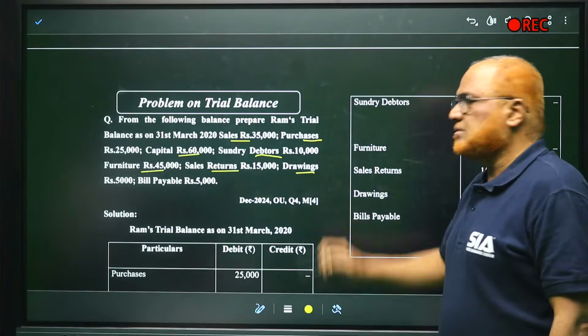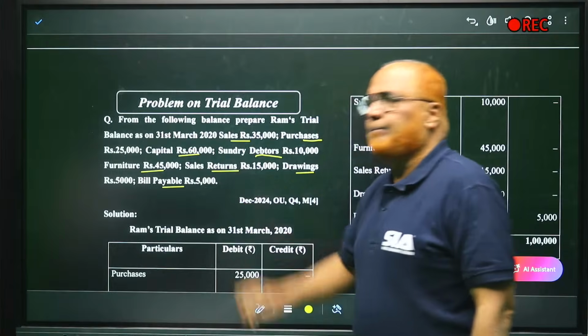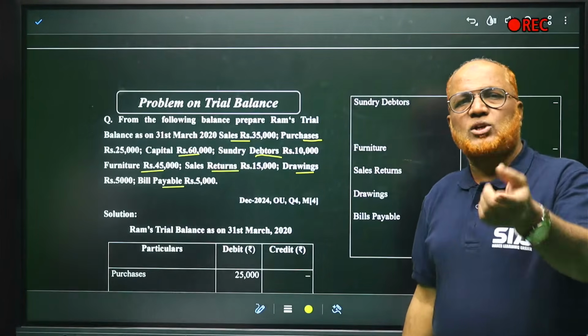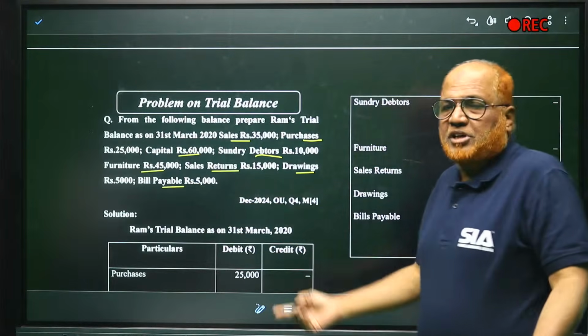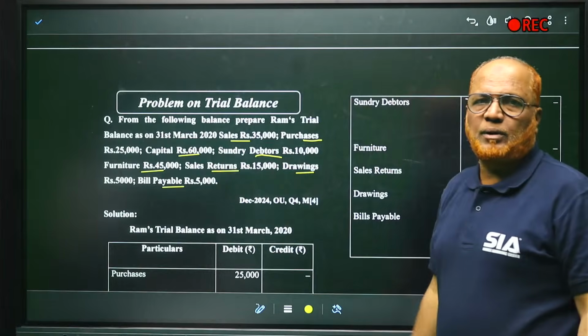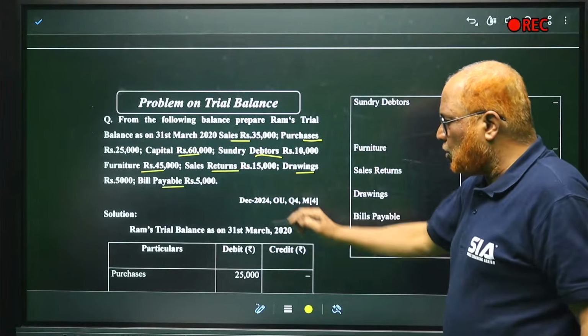Then drawings will always show debit balance. Bills payable will show credit balance. So all assets will show debit, all liabilities will show credit. Bills payable is a liability, credit side. Drawings, then sales return, furniture is an asset, debit balance. Like that you have to remember. Now, these things, how to prepare that?